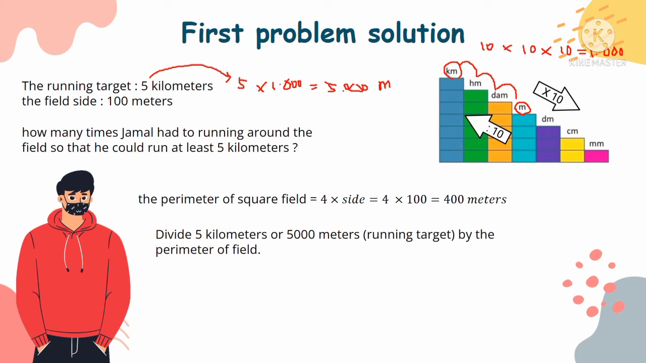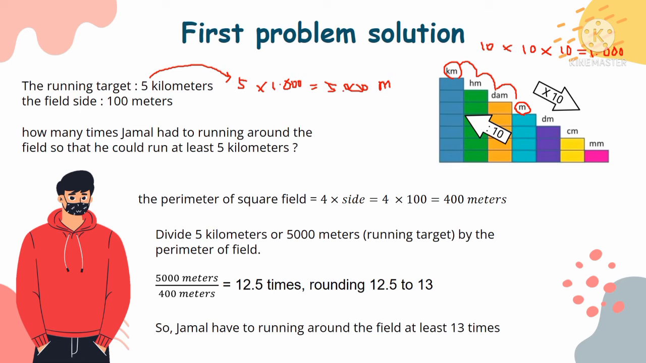Then divide 5 kilometers or 5000 meters, which is the running target, by the perimeter of the field. Okay, 5000 meters over 400 meters equals 12.5 times, rounding 12.5 to 13. So Jamal has to run around the field at least 13 times.